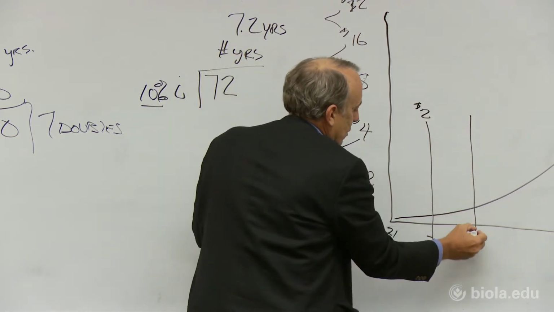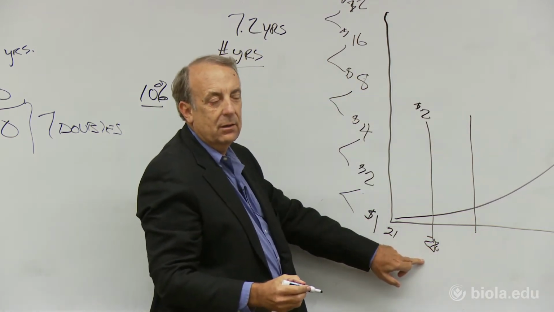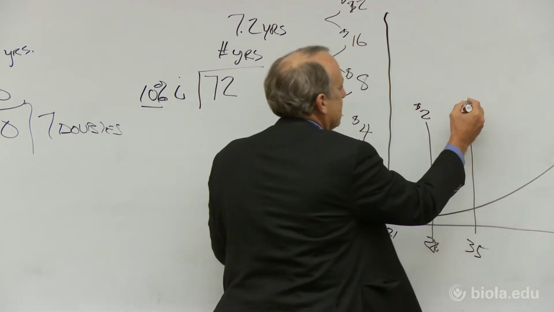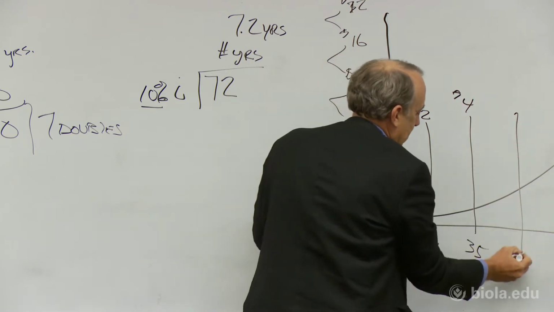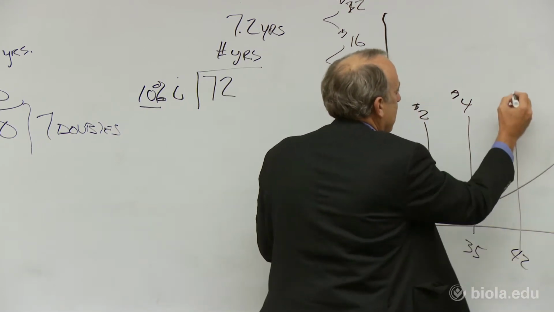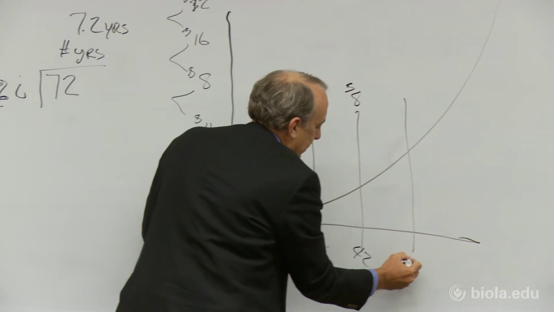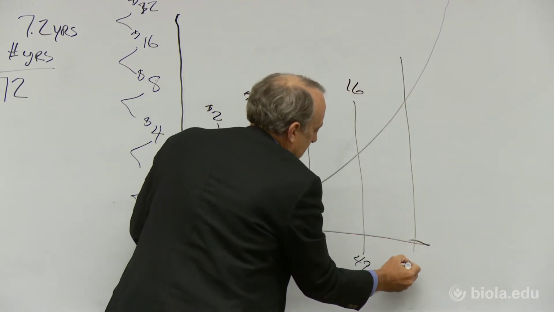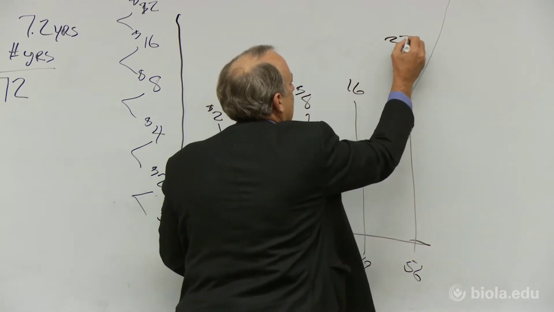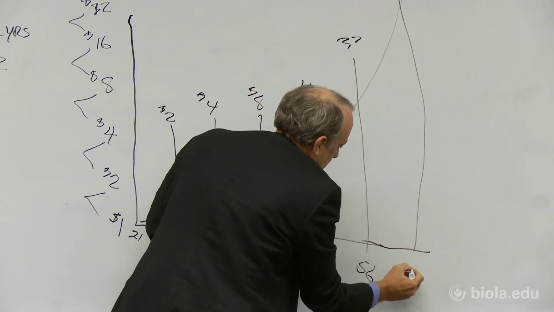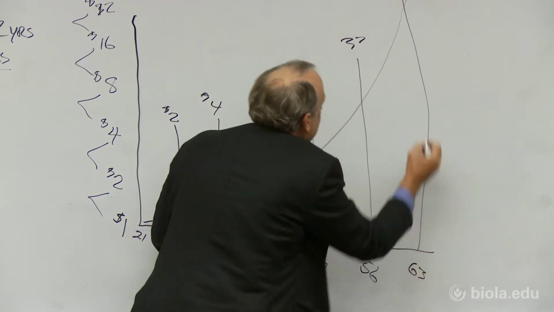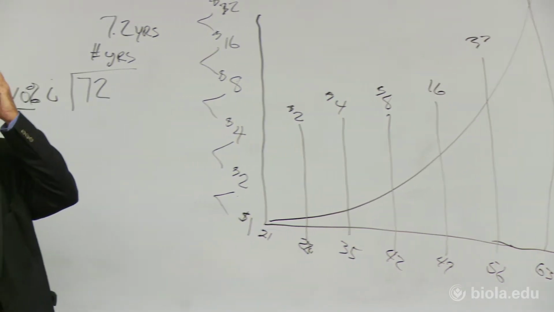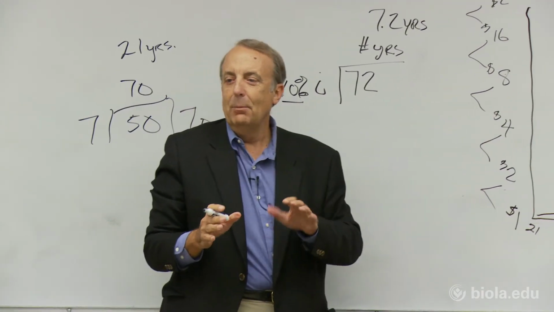And now if we go out to age what? What's the next interval? So add 7, 35, right? Now it's going to be worth $4. We go out to another interval, which is 42. So this is $8. Now we go out to another interval, which is 49. Now it's $16, 56, $32, and 64 at what? 63. All right.